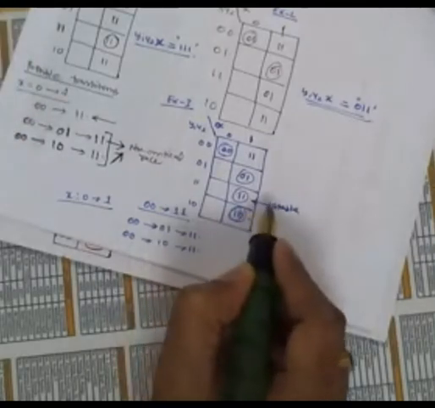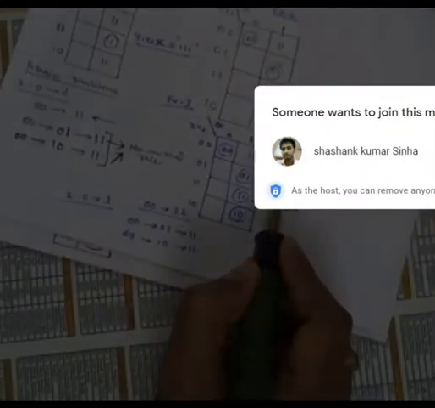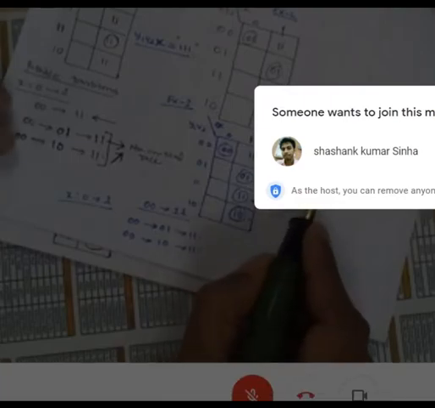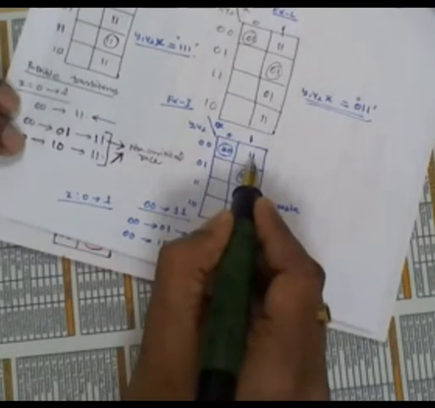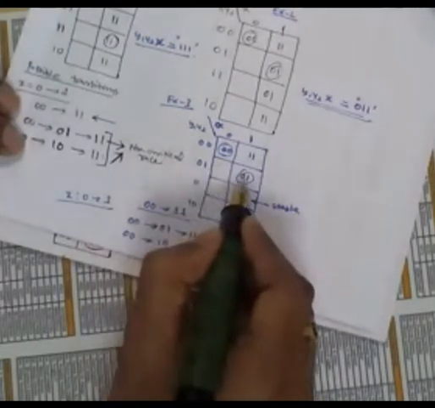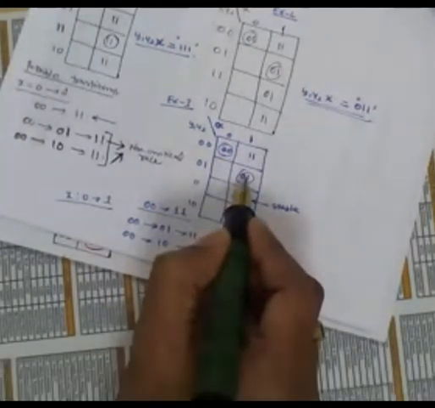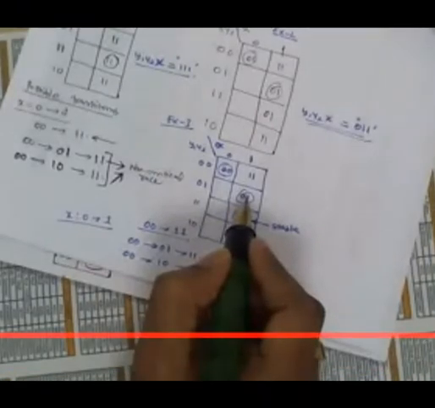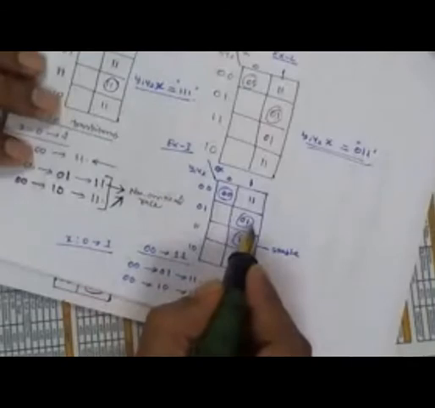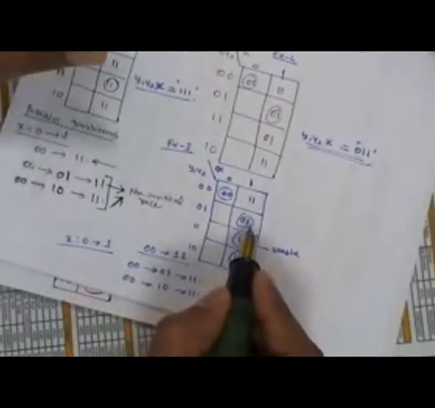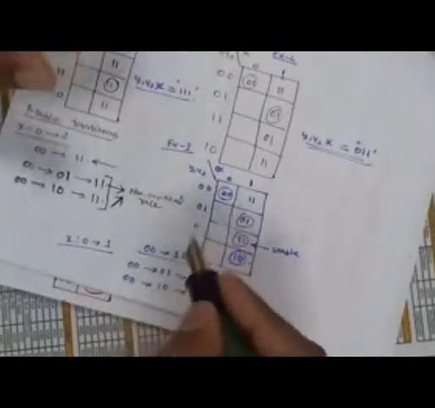So the circuit will reach the expected stable state. But because of the internal processing and propagation delay, what happens if the circuit goes to 0, 1 instead of 1, 1? It will get stuck at 0, 1. But the circuit actually needed to go to the 1, 1 state. So instead of going to the third row, it will get stuck at the second row. Therefore, this race is called a critical race, because it is not expected.